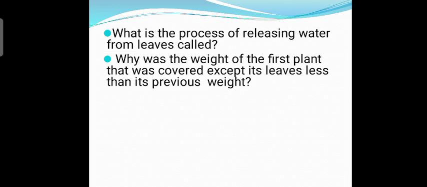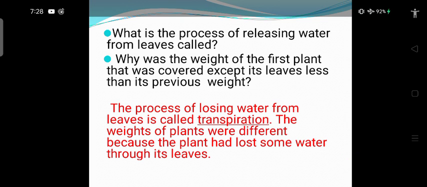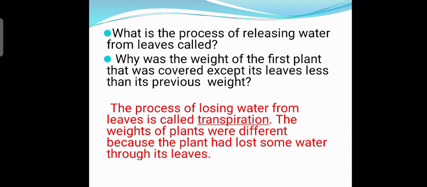What is the process of releasing water from leaves called? Why was the weight of the first plant less than its previous weight? So now see, the process of losing water from leaves is called transpiration. The weight of the plant was different because the plant had lost some water through its leaves.